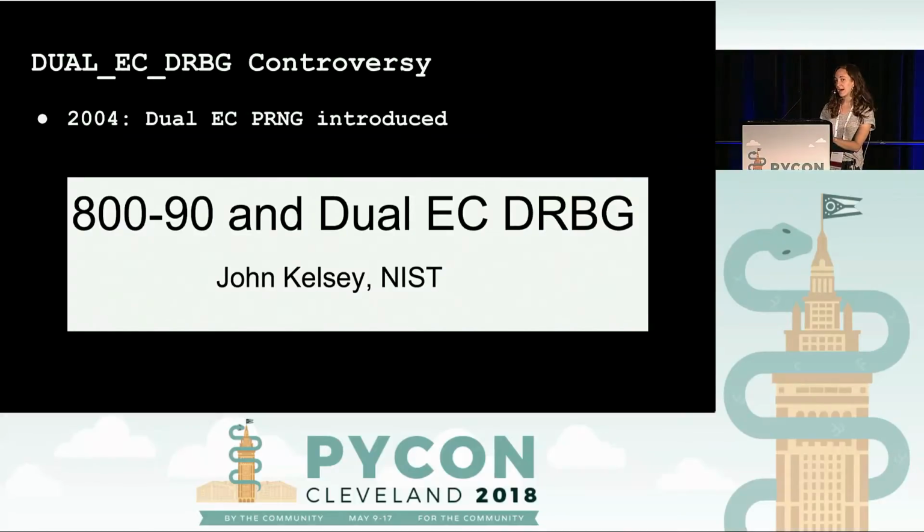So next I want to talk about a historically controversial example of randomness gone wrong. In 2004, the National Institute of Standards and Technology introduced an algorithm called the Dual EC DRBG, also called the Dual EC PRNG, which is a pseudo-random number generator. We're not going to go into the specific details of how it works because it's very complicated. There are papers written about it, but it relies upon elliptic geometry. And it was known for a couple years, or at least speculated, that it had some weaknesses.